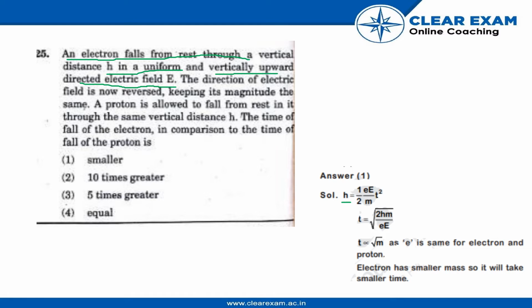So here we see that height h equals half times small charge e into capital E by m into t squared. So time t equals root of 2hm by eE. So that means that time is directly proportional to root m, as E and the charge are the same for electron and proton. The electron has a smaller mass, so it will take a smaller time.